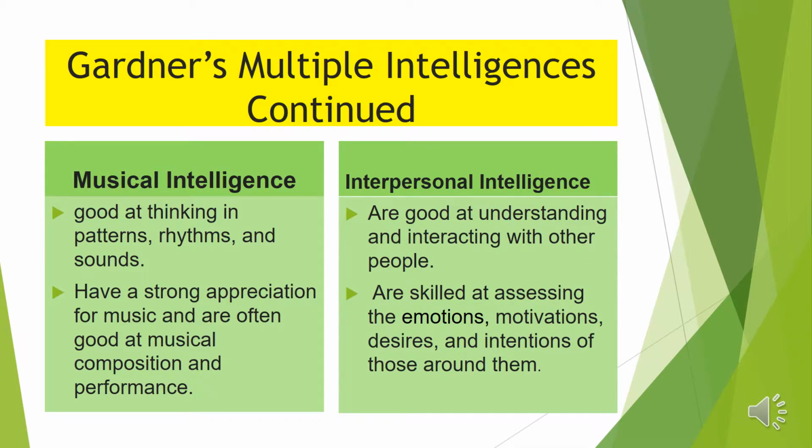Musical intelligence. These people are good at thinking in terms of patterns, rhythms, and sounds. They have a strong appreciation for music and are often good at musical compositions and performances. Interpersonal intelligence. Interpersonal intelligent people are good at understanding and interacting with others. They are skilled at assessing the emotional motivations, desires, and intentions of those around them.